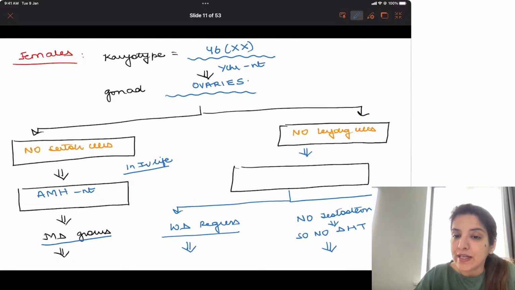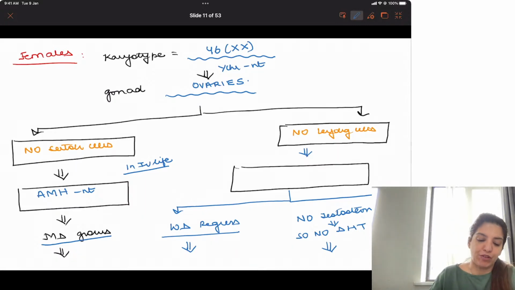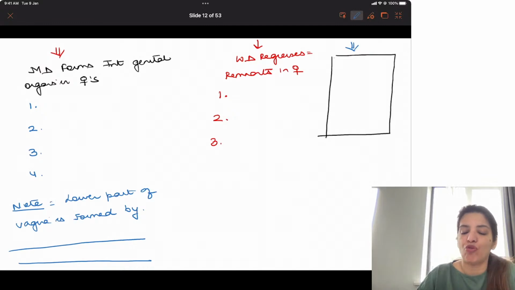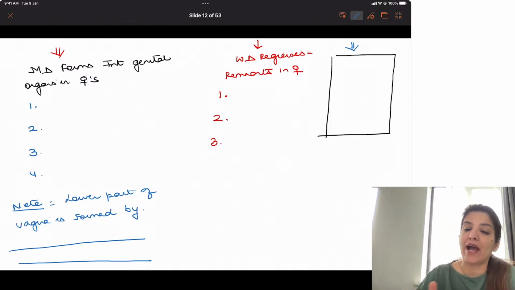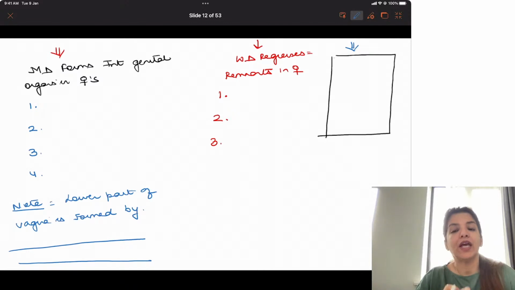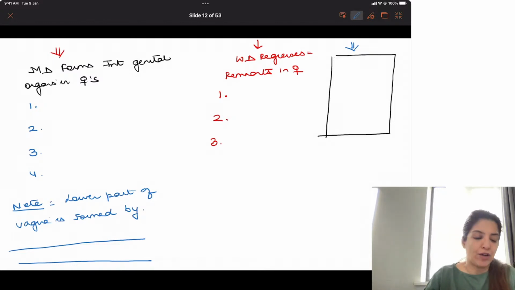When the Mullerian duct grows in females, it forms the internal genital organs. In males, the internal genital organs were formed by the Wolffian duct. In females, they are formed by the Mullerian duct. What structures are formed by the Mullerian duct?